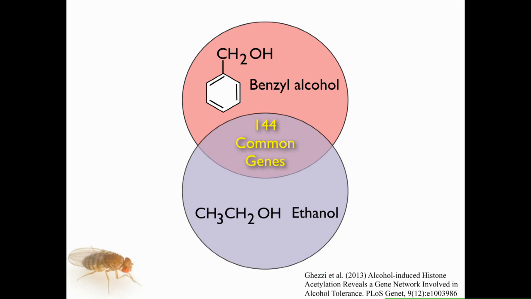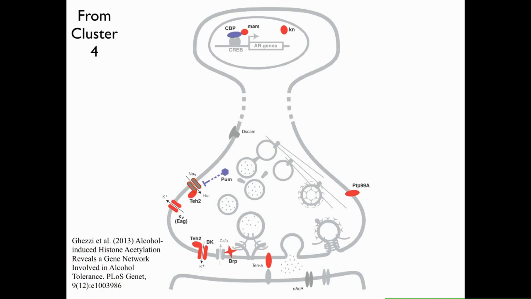And when we looked at our genomic study, we looked at the entire genome's response and we compared both benzyl alcohol and ethanol. We ended up with just a small number of genes in the intersection, 144 genes. And when we organized these using some of Trudy McKay's analyses that are on modENCODE, we organized them into co-regulated sets, and it appeared to be working quite well. Now, I'm not going to talk at length about this, but I'm going to come back to this set of data a little bit later.